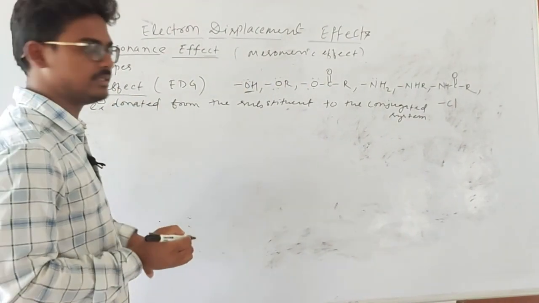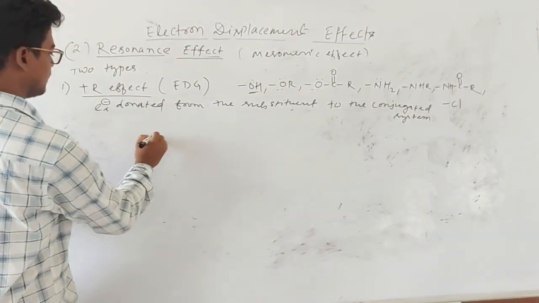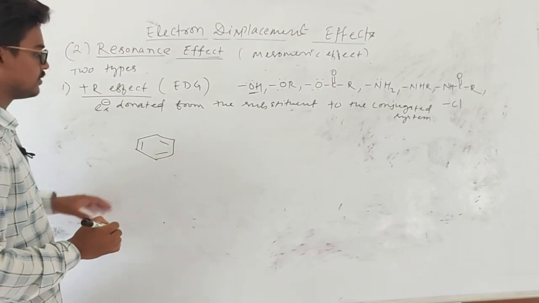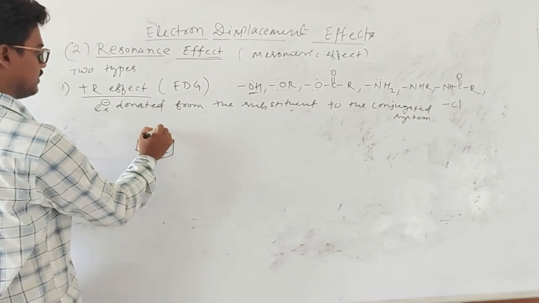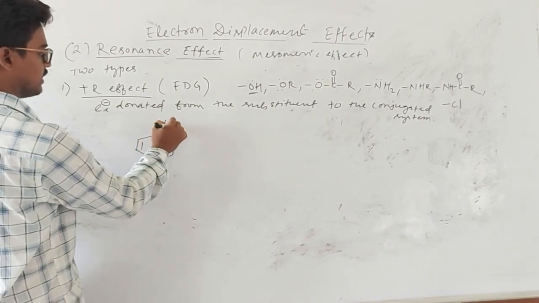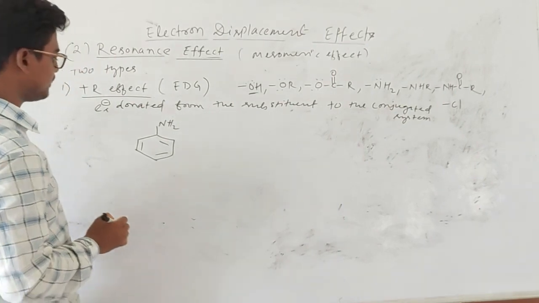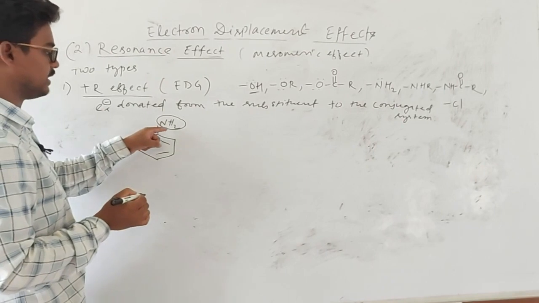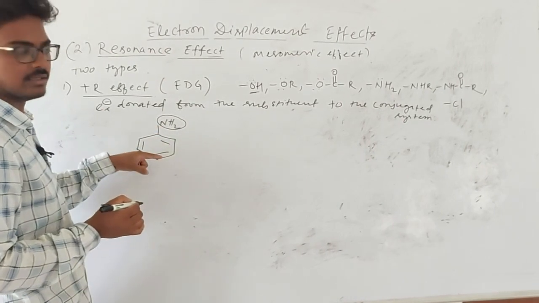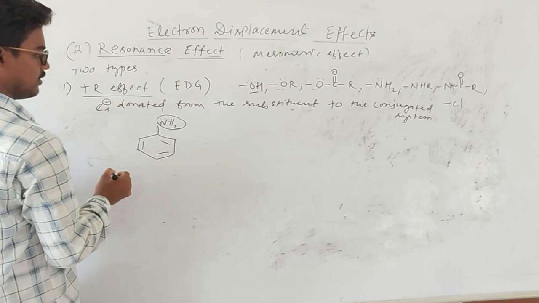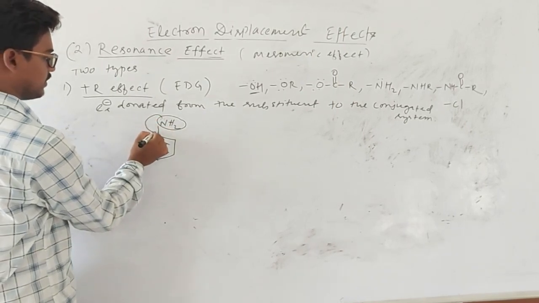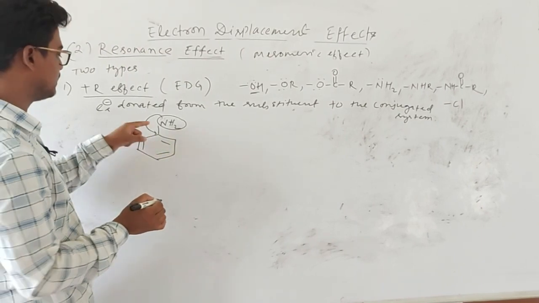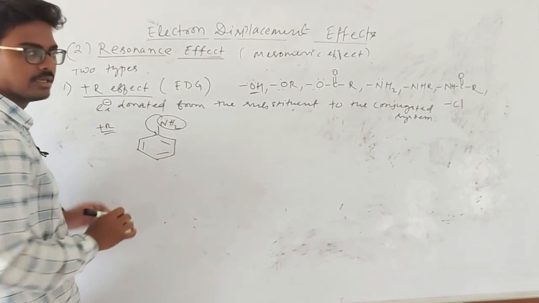In a conjugated system, delocalization of the pi electrons occurs. So if a conjugated system is there and one substituent is there, say an amine, this electron donating group present with the conjugated system will transfer or donate its electron to the conjugated system. This effect is known as the plus R effect.